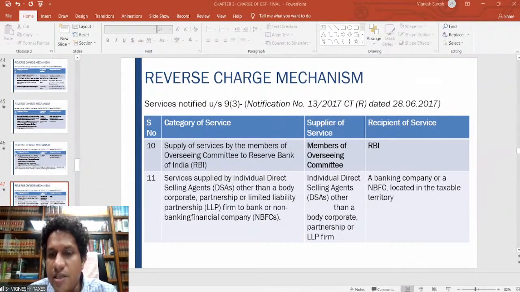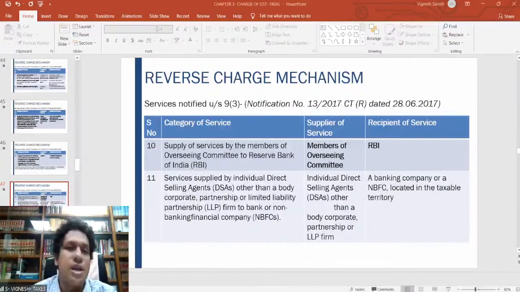Sir, why is GTA service in reverse charge? What is the reason? The main reason is that transport companies are mostly not regulated properly, because any person who has 5 to 6 vehicles can become a transport company. And to run a transport company is very difficult because you need to take care of end-to-end responsibility. You need trustworthy people for driving the vehicles, for supplying the goods, etc. So still, if you see, it is in the unorganized sector only, as compared to the other sectors. That is the reason why the government, even in service tax, kept the GTA under the reverse charge basis, and also continued the same in GST.